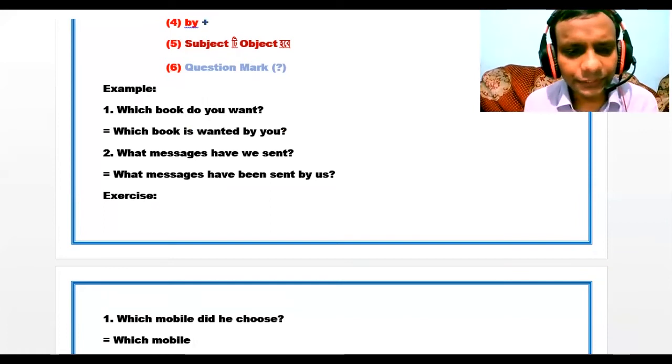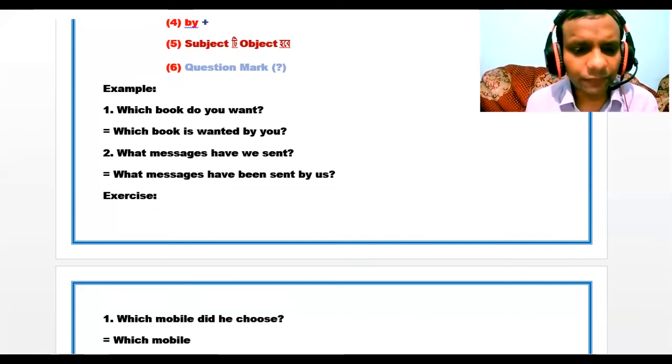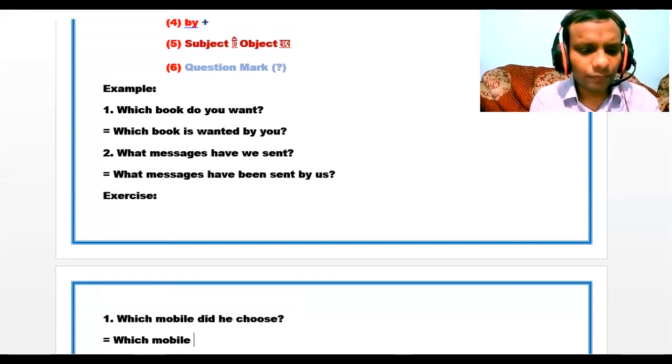Did represents the tense is past indefinite, and mobile is third person singular number. That's why we must write was. Then verb past participle. The past participle of choose will be chosen. Then by. Then the object of he will be him.